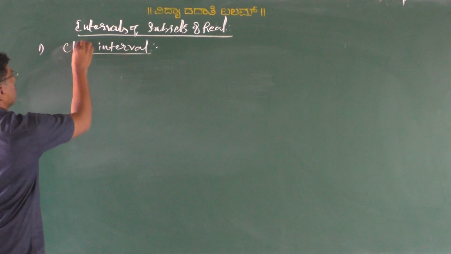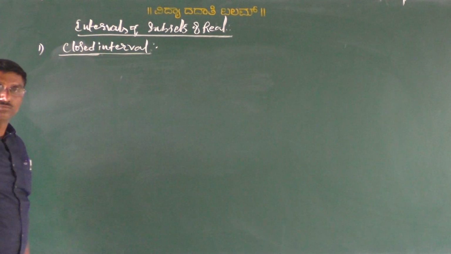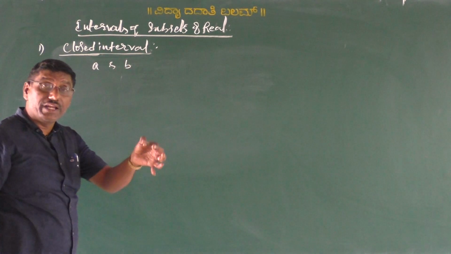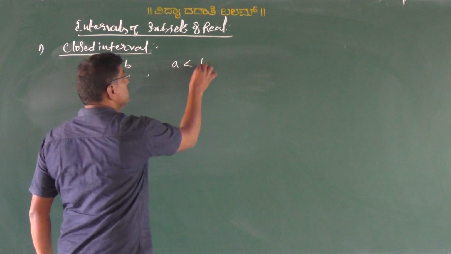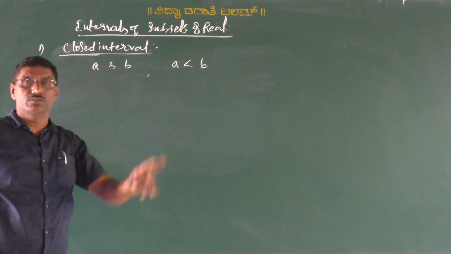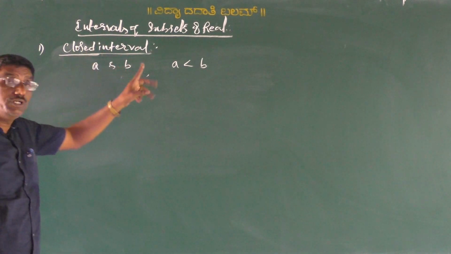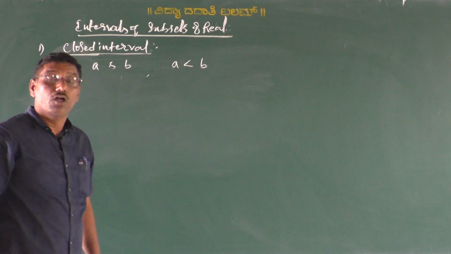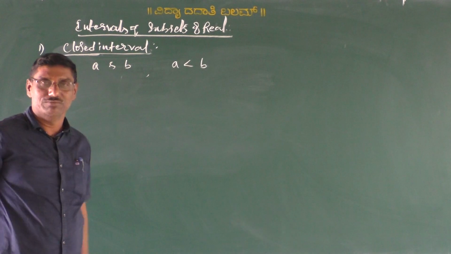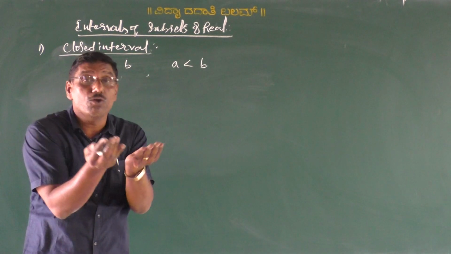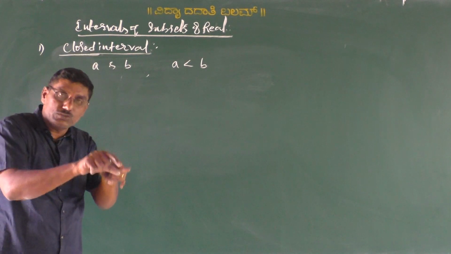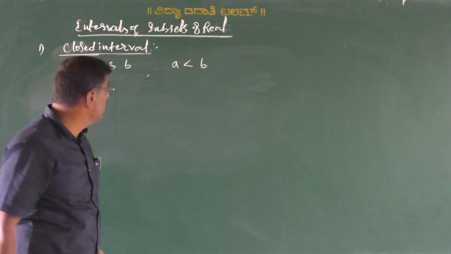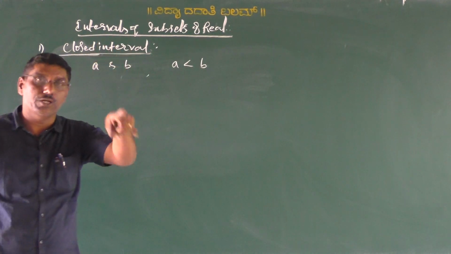Closed interval. Let A and B be two distinct real numbers, A less than B. Under this condition, we can define the closed interval: the set of all real numbers lying between A and B and also including A and B. That is what we concluded as a closed interval.